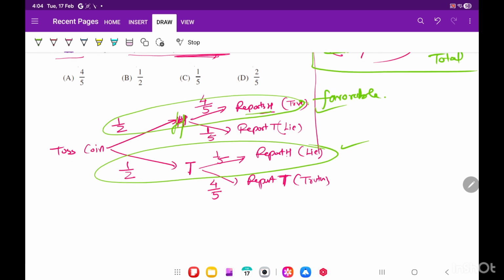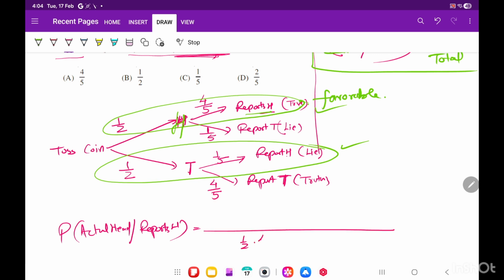So let me write down. Very easy question. Probability that actually head came given that he reports head is 1 by 2, 4 by 5, or this one 1 by 2, 1 by 5. 1 by 2 is the truth.